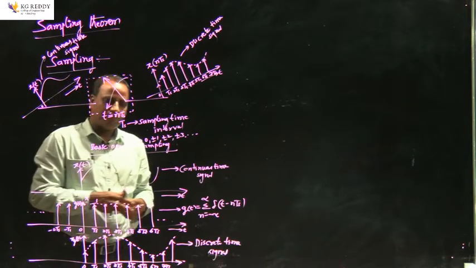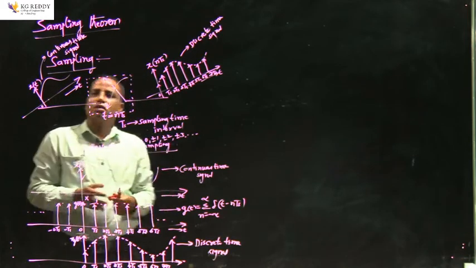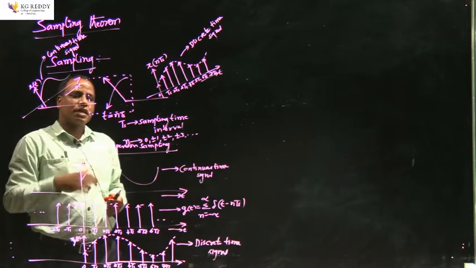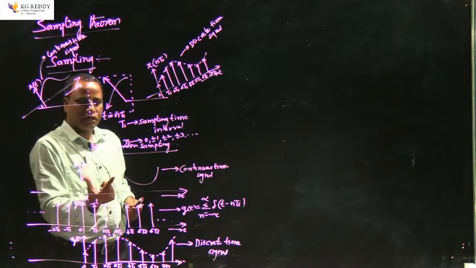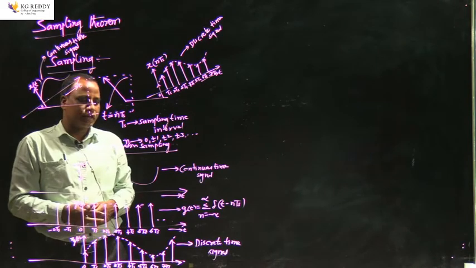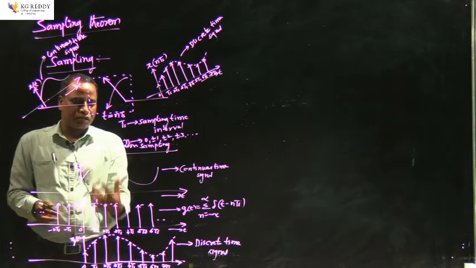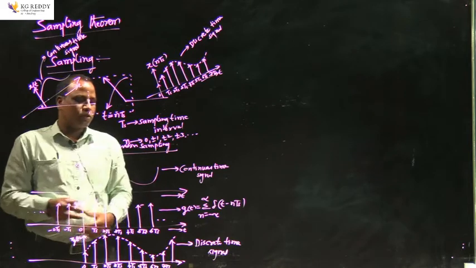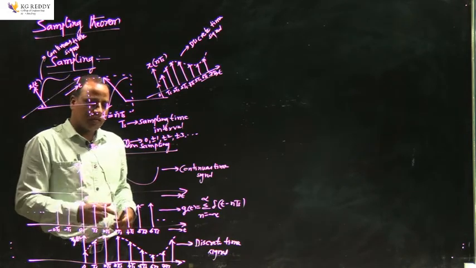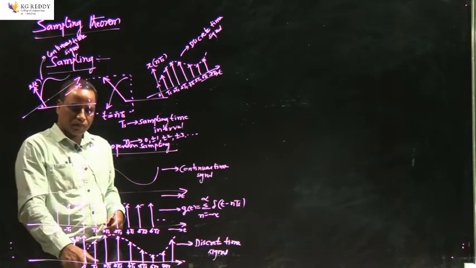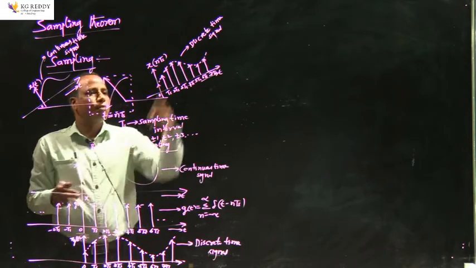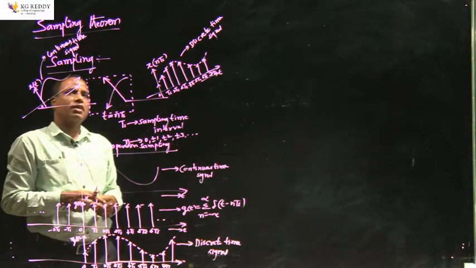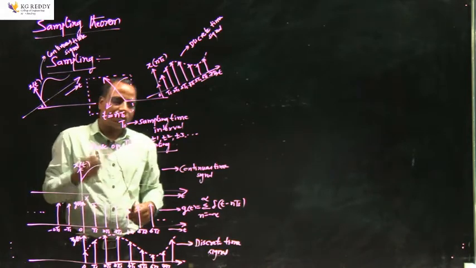Similarly, if you want to convert this continuous time signal to discrete time signal, we can also multiply the given continuous time signal with this kind of train of impulse functions. So the product of this particular signal becomes this. So this is also a discrete time signal. And even if you look at this discrete time signal and the earlier discrete time signal, both are the same. So there are two ways we can convert a continuous time signal to a discrete time signal.